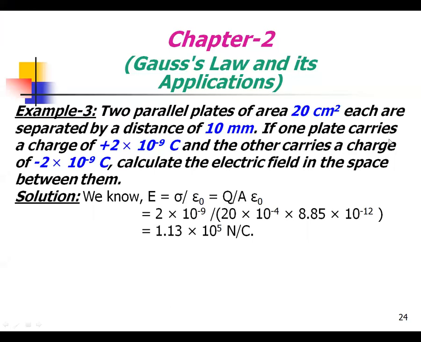One plate is positively charged and the other negatively charged, so we mention the charge as plus Q and minus Q. Taking plus 2 into 10 power minus 9 divided by area, 20 into 10 power minus 4, divided by epsilon naught, the permittivity of free space, after calculating the total equation we find the electric field in the space between them is 1.13 into 10 power 5 Newton per coulomb.